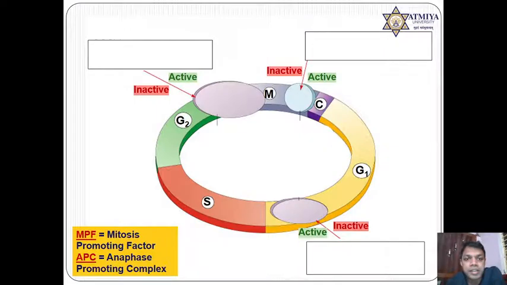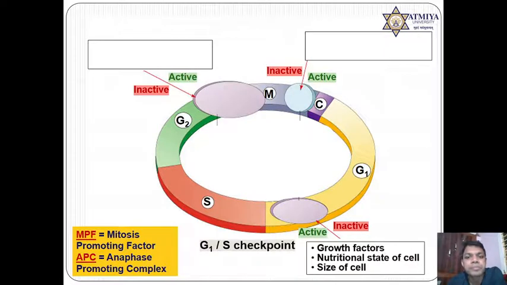Like in the same way, meiosis we are going to study. Before that, we are going to revise a little bit. See, when mitosis is over, the cell will enter into G1 phase. You can see CDK cyclin formation. When growth factor is there, nutritional status is adequate, and size of the cell is achieved, then the cell will be able to cross from G1 phase and enter into S, but they have to cross the checkpoints.